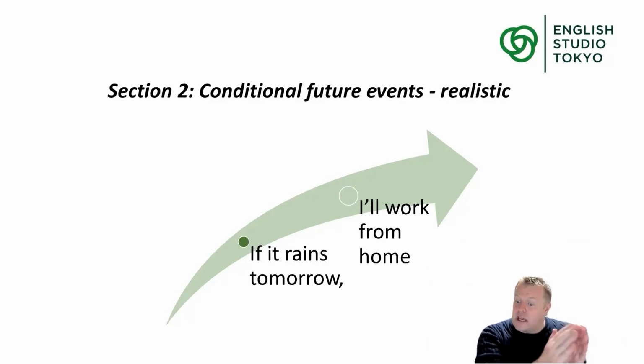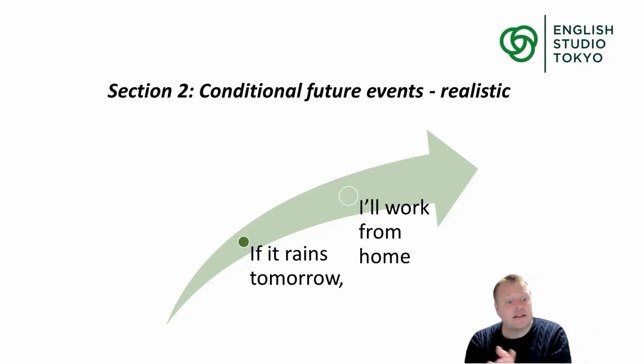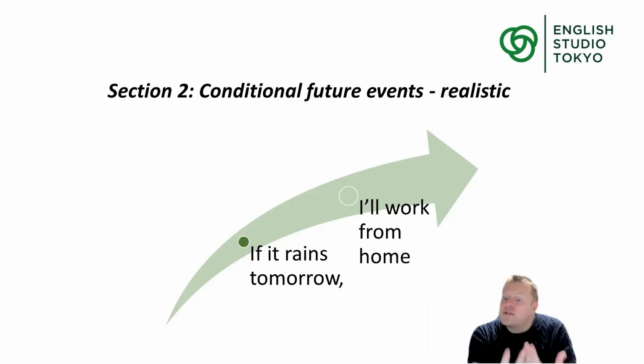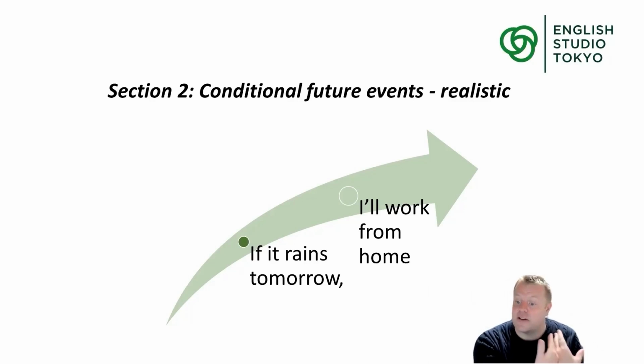So we have to use if plus a subject plus the present tense. So we say if it rains tomorrow. Don't say if it will rain tomorrow. That's a common mistake people make. They think, well, it's the future, so will: if it will rain tomorrow. But we don't want to say that. If subject, present verb. Hey, if it rains tomorrow. If this project is successful. We're doing this project now. It's real.